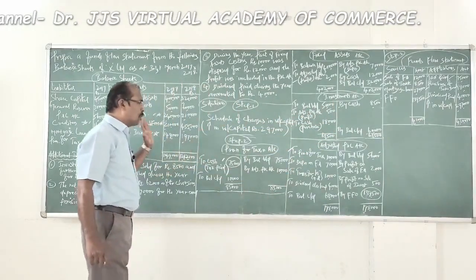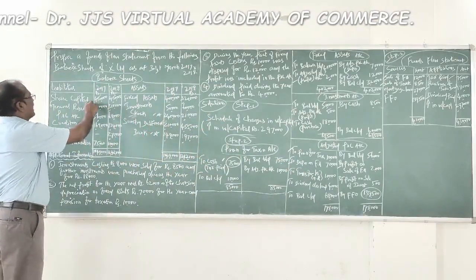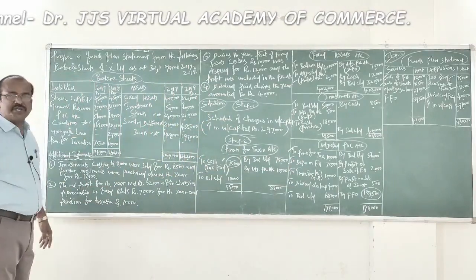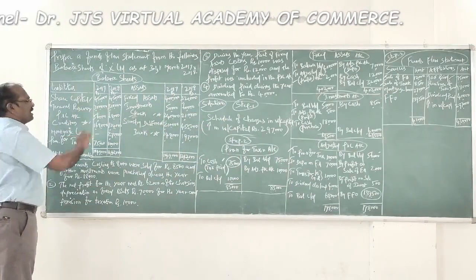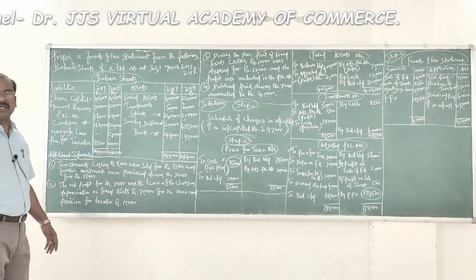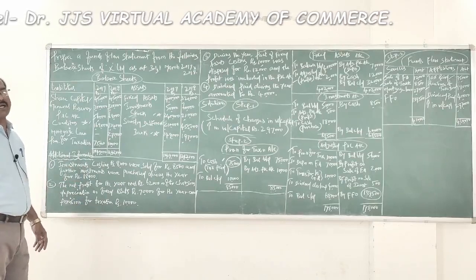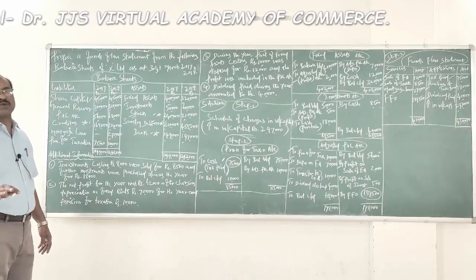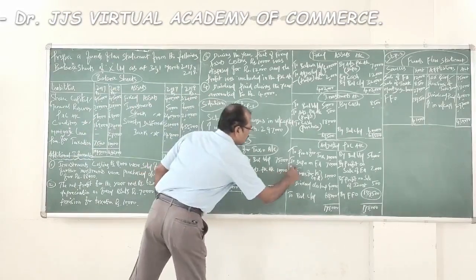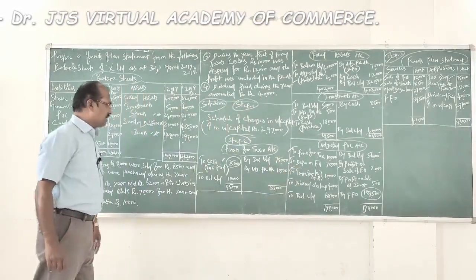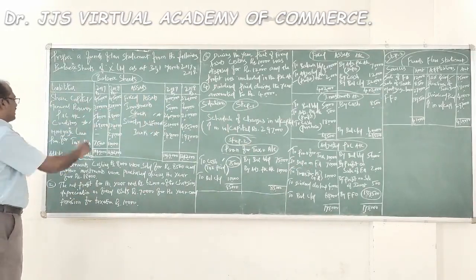Let us now go through the items of the liabilities. Share capital, there is no change in the value of share capital. General reserve, we find there is an increase of 10,000 rupees in general reserve, which means that during the current year, the business has transferred 10,000 rupees of profit towards general reserve. So what is that? To transfer to general reserve 10,000 rupees. Fine, that's recorded. And the next one, this is opening and closing balance of the P&L account.